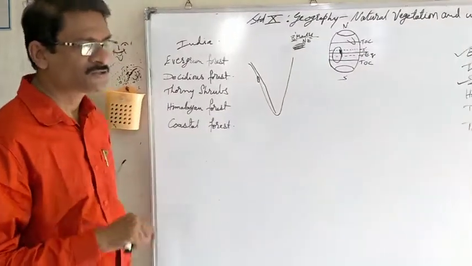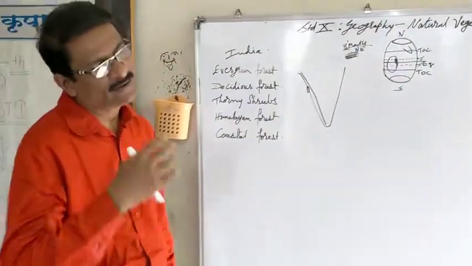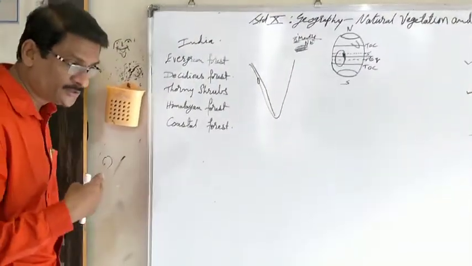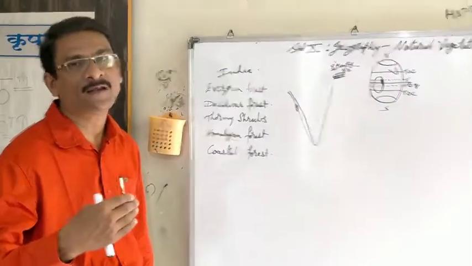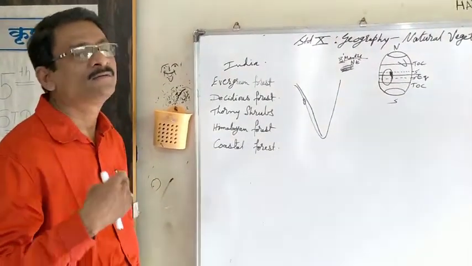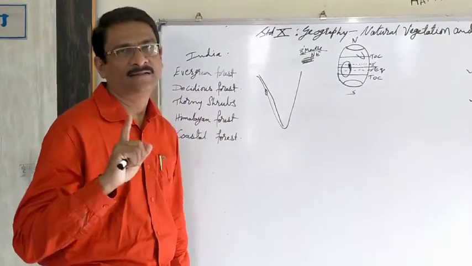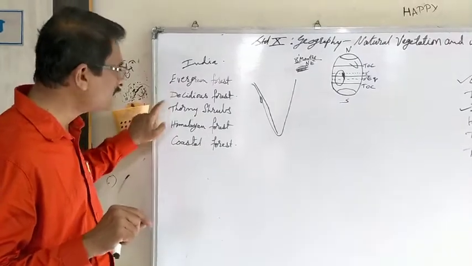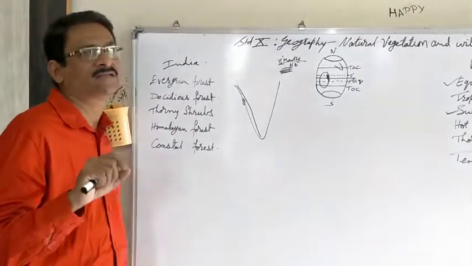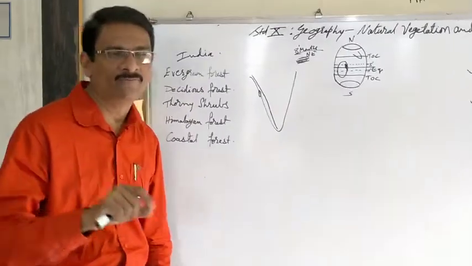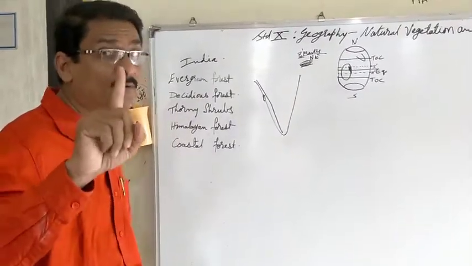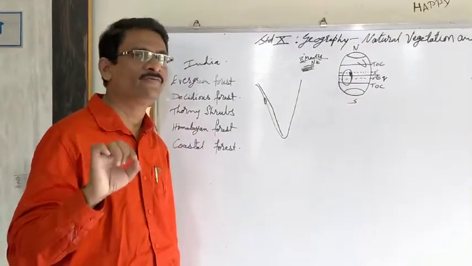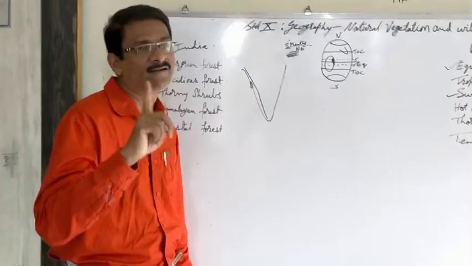These are the trees which shed their leaves during a specific time period, definitely new again in the month or from the duration that begins with the month of Chaitra according to the Hindu calendar, a time when trees regain their leaves. Now, this is where the deciduous forests are important. Definitely, with the deciduous forest, certain animals and birds are related. India is the only land where we find lion and tiger in one political and geographical area. India is the only land where we find lions and tigers at a time.